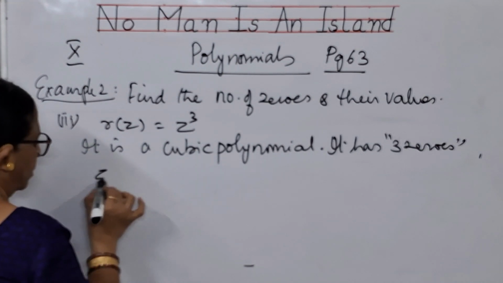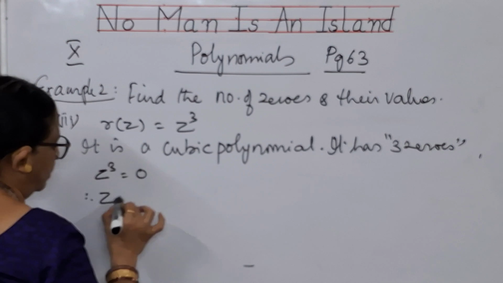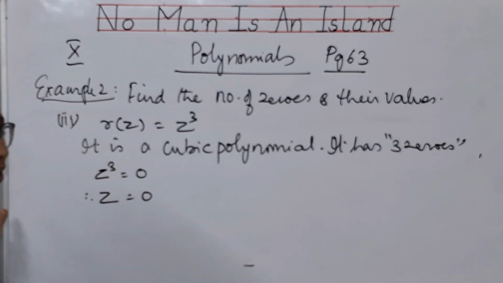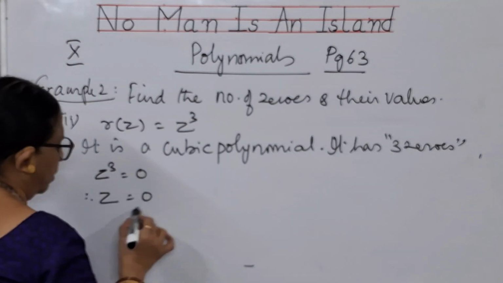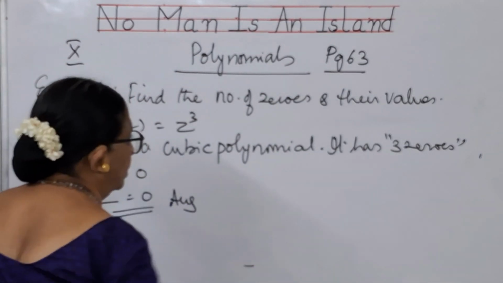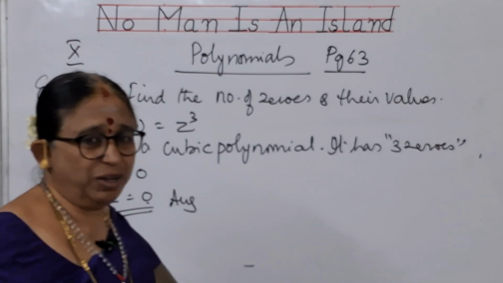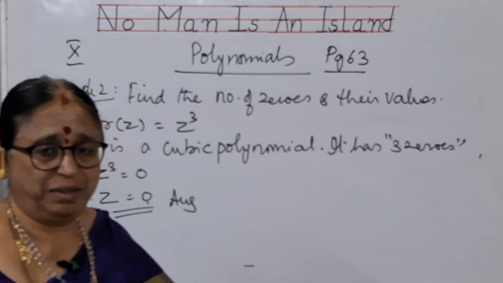So you will take z cube is equal to 0. That means what is z, children? Z is also 0 because cube root of 0 is 0. So what is the value? This itself is the answer, children. Even though we are saying 3 zeros, we will be writing 1 zero because writing 0 three times or one time is one and the same.